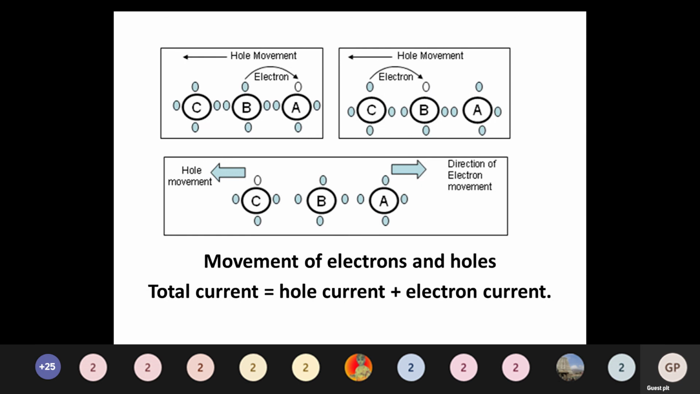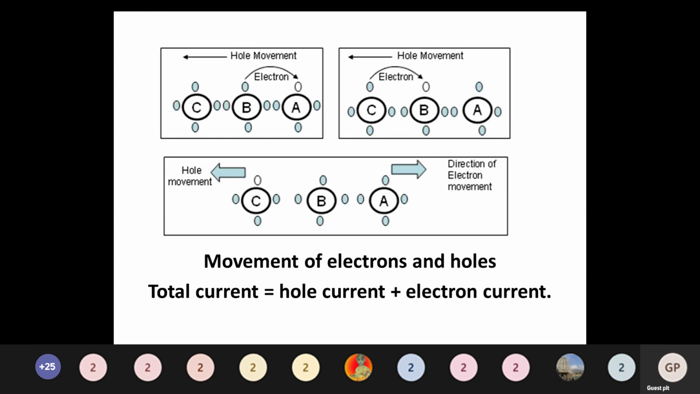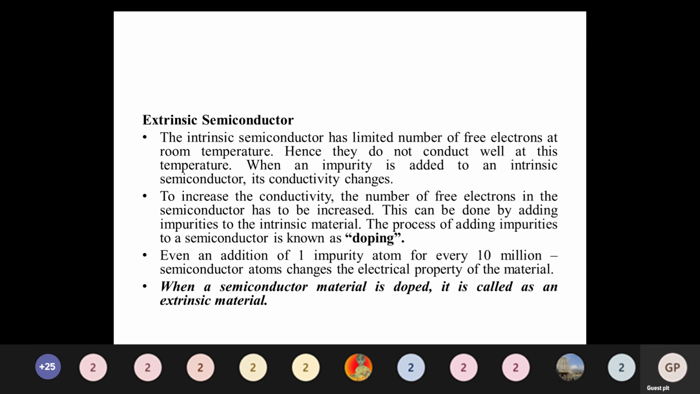Now, conventional current. What does conventional current mean? Whatever path of electron flow is there, opposite to that you have to consider for the conventional current. You already know, the conventional current is opposite to the electron flow current. For example, if the electron is flowing in this direction, the corresponding conventional current will be in the opposite direction. So that is the general conventional current concept. So intrinsic semiconductor is over.